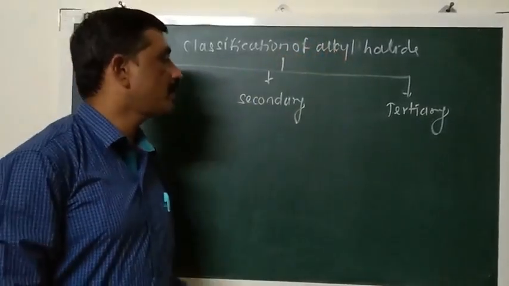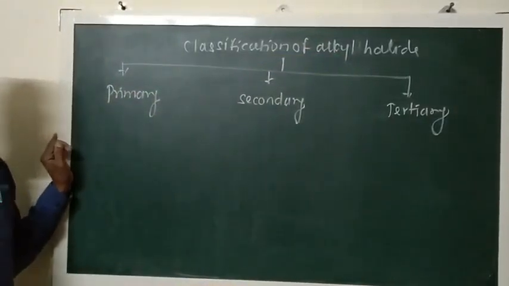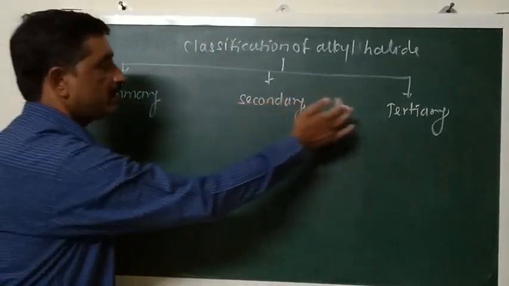Alkyl halides are further classified based upon the type of carbon atom to which the halogen atom is attached. We learned there are 3 different types of carbon atoms: primary, secondary and tertiary.